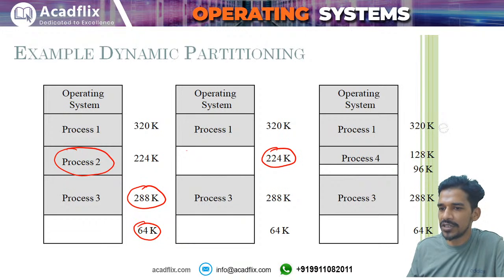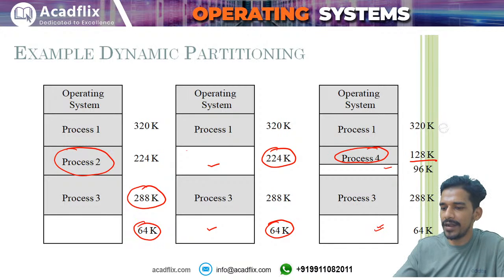Let us say a new process P4 comes and it requires 128 kilobytes. So now you have two free partitions. One partition is this, one partition is this, right? In this you cannot allocate because the size of the process P4 is 128 kilobytes, right? So you will make one more partition from this partition and you will allocate this to process P4. Now you have free space of 96 kilobytes and 64 kilobytes, right?